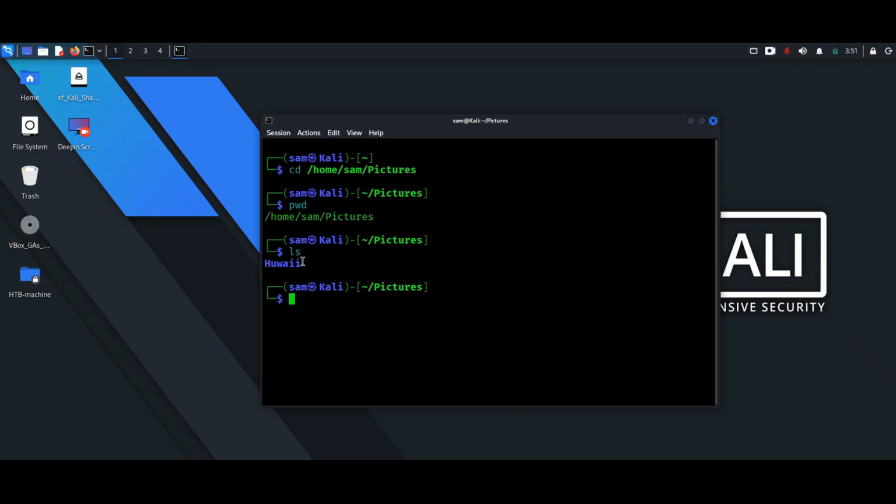If you are already in a directory and want to move to a subdirectory, you can use a relative path. For instance, if your current location is /home/sam/pictures and it contains a folder named Hawaii, you can navigate into it with cd Hawaii. Notice we only use the folder's name. This is because we were already in its parent directory, /home/sam/pictures.